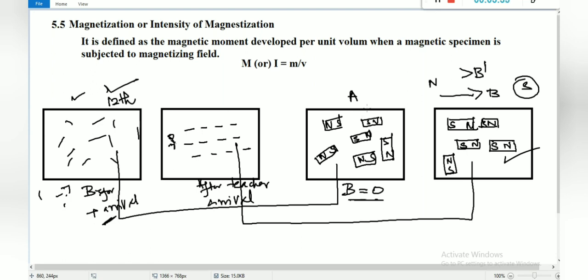Hope you can understand. Magnetization is equal to magnetic moment per volume. Magnetic moment is IA, that is the product of current into area. Volume is nothing but the volume of the material. Clear?